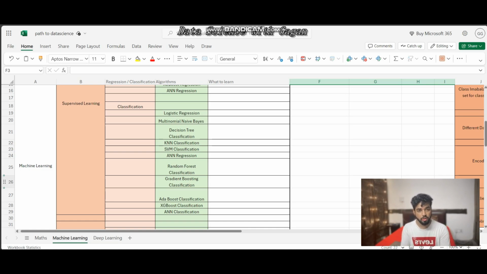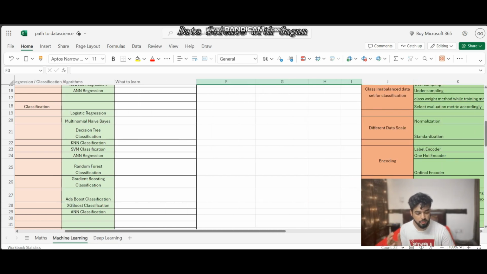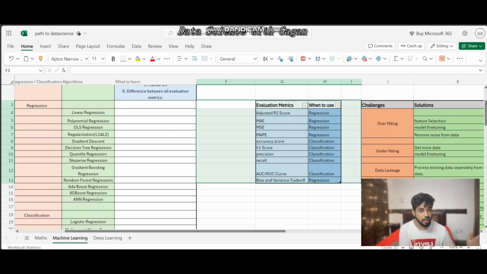Now for these, you should learn the same things that we learned for regression models, right? But for classification models we have other evaluation metrics than the regression ones. And what are those? Accuracy score, F1 score, precision, recall, AUC, ROC curve, confusion matrix. So these are some evaluation metrics that we generally use to evaluate classification models, right?